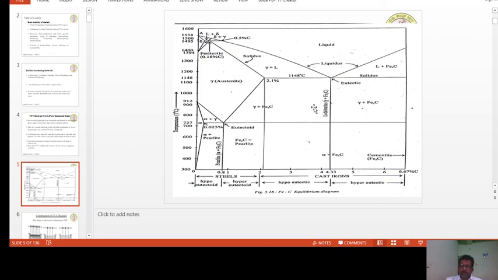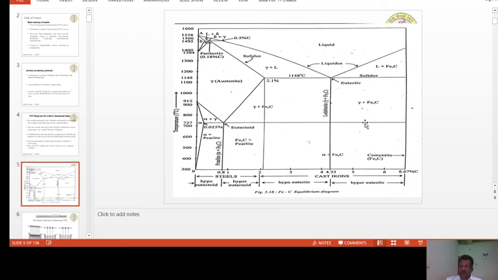In this diagram, it is possible to gauge how stable a particular phase is. The stability depends on two things: one is the temperature, and the other is composition. If you vary the composition or the temperature, the phase will change or decompose.